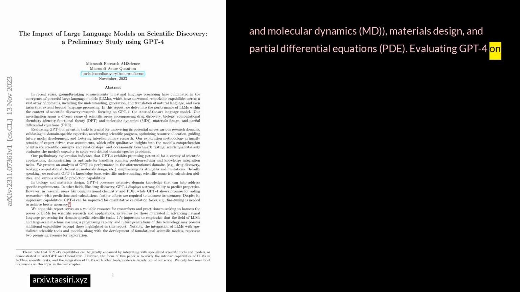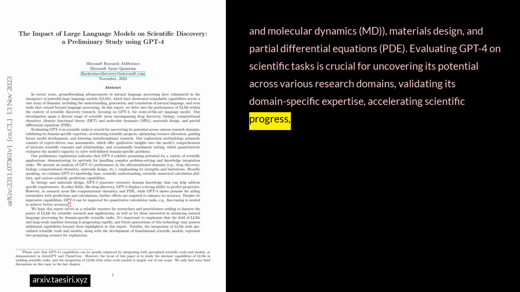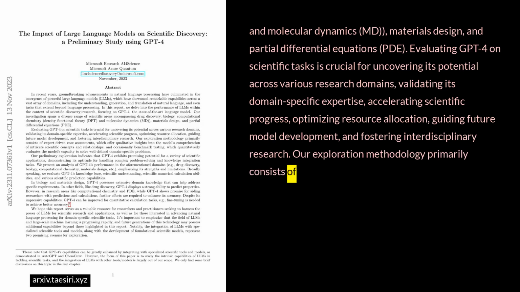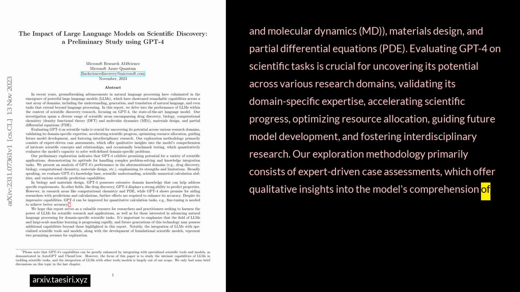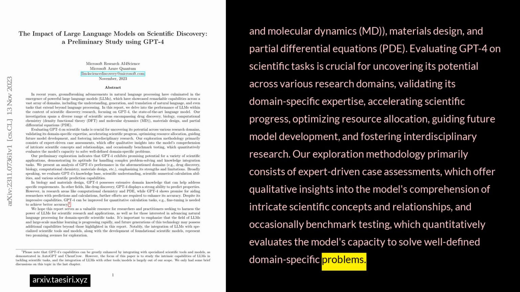Evaluating GPT-4 on scientific tasks is crucial for uncovering its potential across various research domains, validating its domain-specific expertise, accelerating scientific progress, optimizing resource allocation, guiding future model development, and fostering interdisciplinary research. Our exploration methodology primarily consists of expert-driven case assessments, which offer qualitative insights into the model's comprehension of intricate scientific concepts and relationships, and occasionally benchmark testing, which quantitatively evaluates the model's capacity to solve well-defined domain-specific problems.